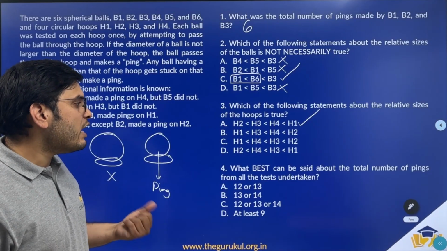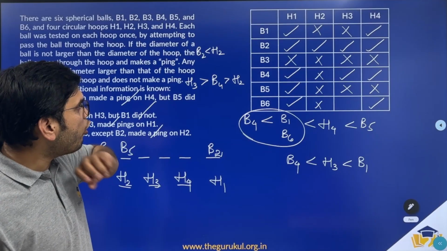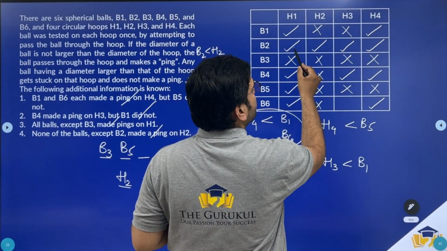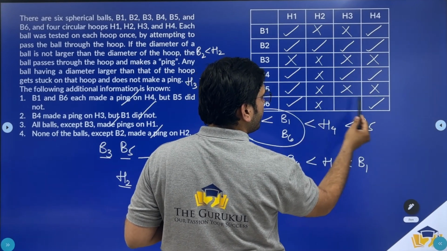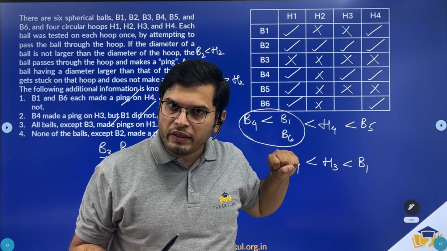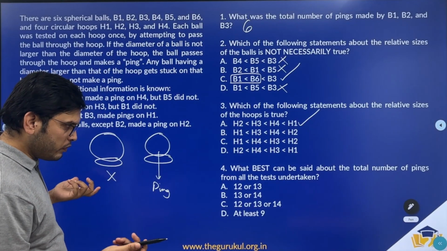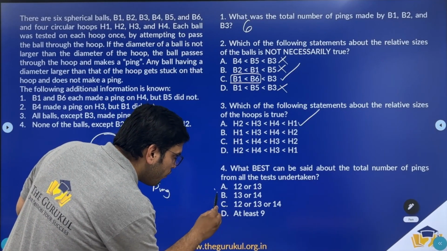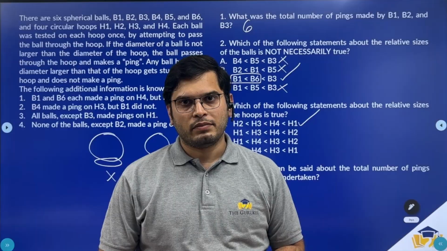Now, what best can be said about the total number of pings from all the tests undertaken? So we have how many pings? 1, 2, 3, 4, 5, 6, 7, 8, 9, 10, 11, 12. Now if there is one more ping, then the total number of pings would be 13. Otherwise it would be 12. So what best can be known? Right, it could be 12 or 13. Hence option A should be the answer to this question.